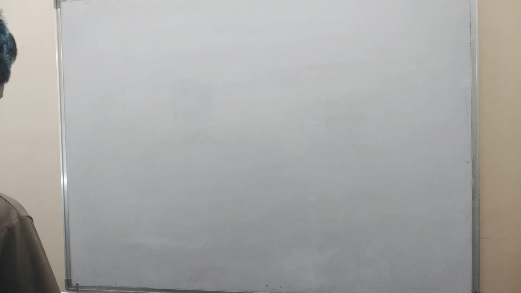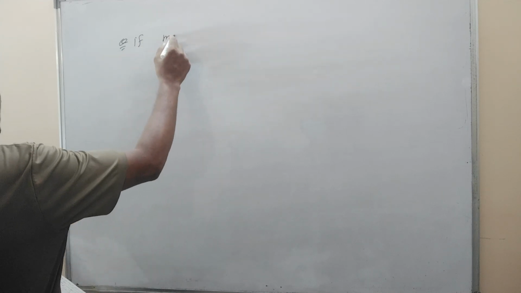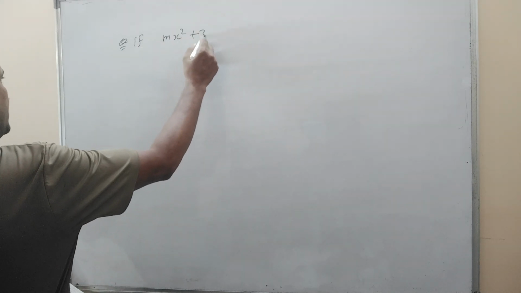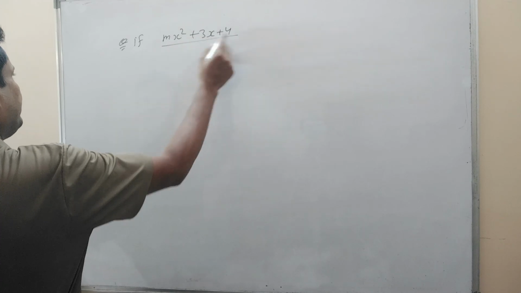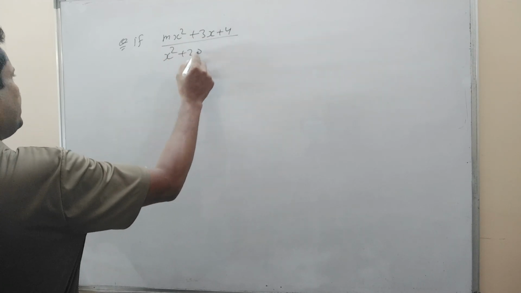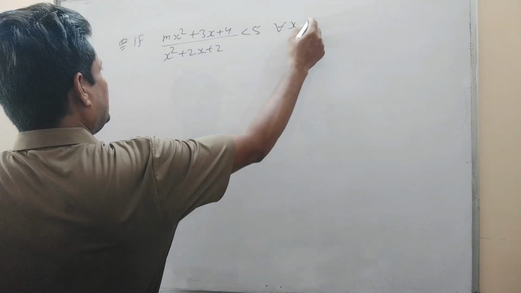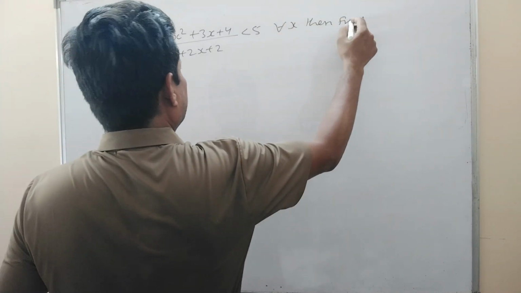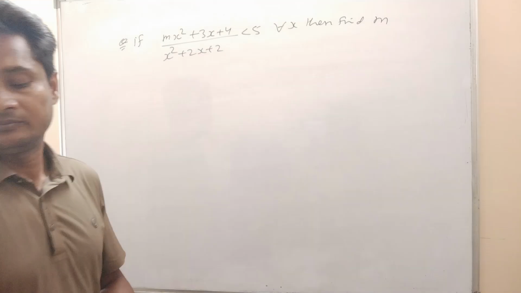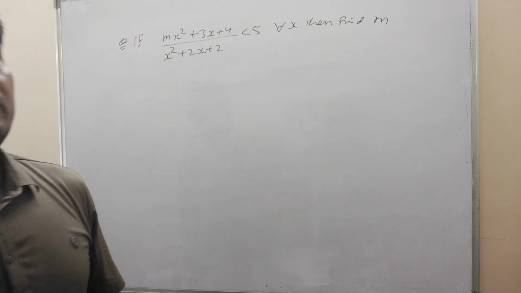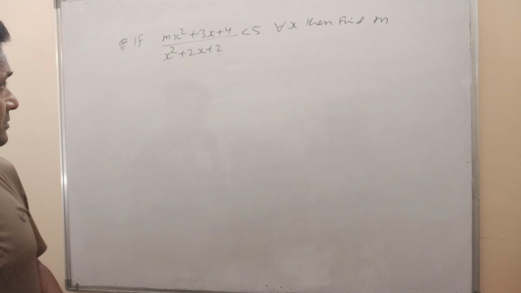Now next question we can take, like this one. Next question is, if mx square plus 3x plus 4 divided by x square plus 2x plus 2 is less than 5 for all x, then find m. How will you solve this one? So here, check here.